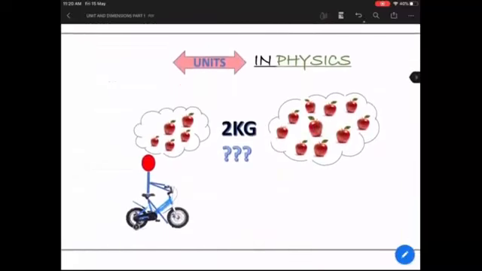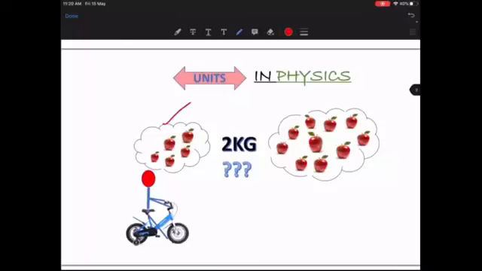Now, just to understand more about unit, let's say he reaches the market and decides to buy 2 kgs of apples. How does he know whether these 5 apples, the first one, are equal to 2 kgs of apples, or 10 apples are actually going to make 2 kgs? Which one of these two is going to give him 2 kgs of apples? So now that he understands what a unit is, he wants to actually measure it accurately. How can he decide which is 2 kgs?